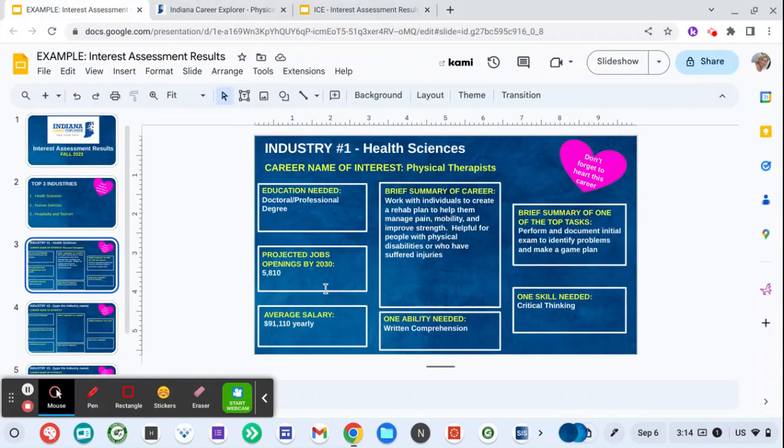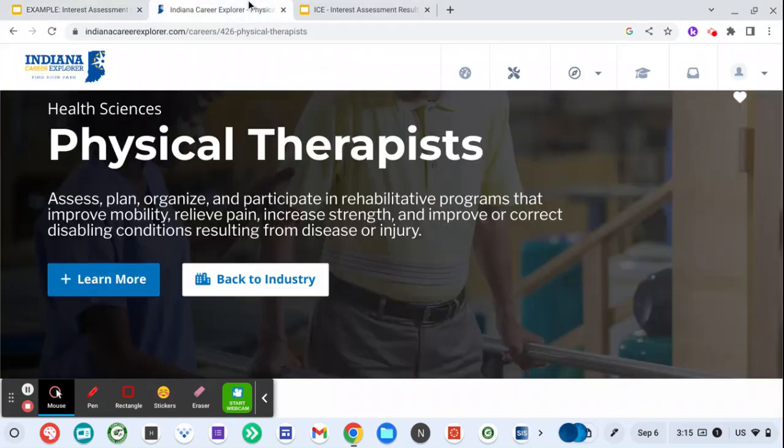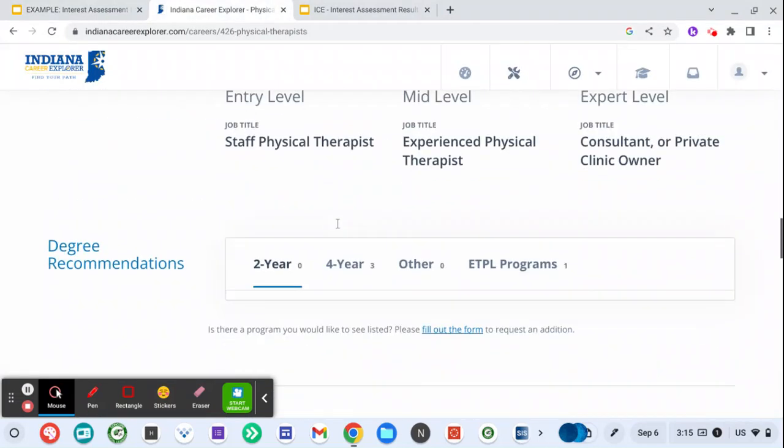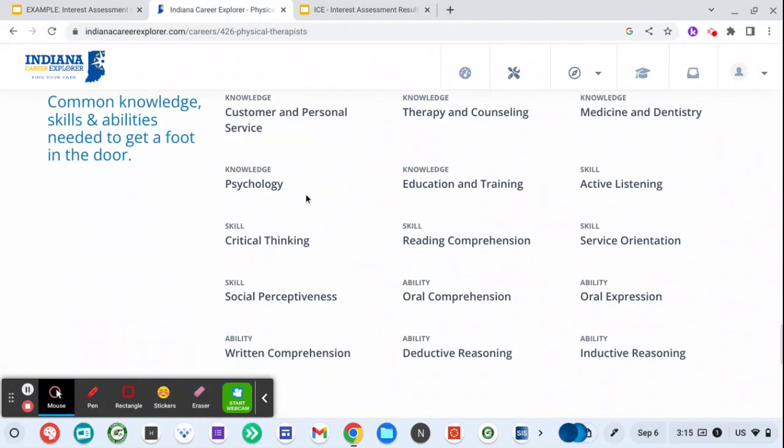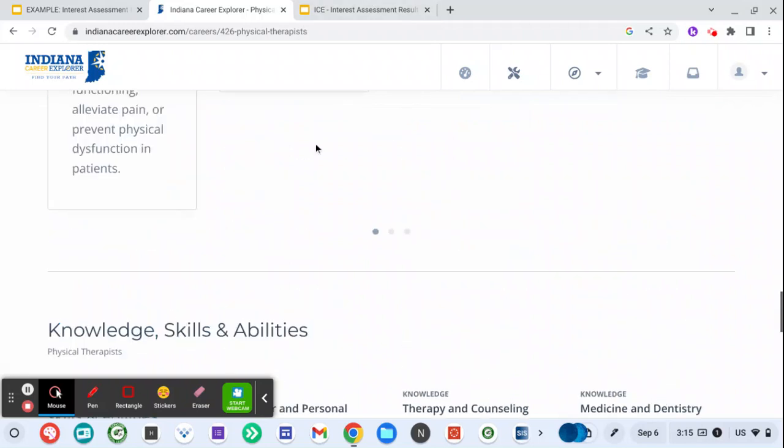Oops, sorry about that. One ability that's needed, one skill that is needed. If I come back here and I scroll down, the skills, there's tons of skills. I just chose one. I put a critical thinking skill. And then one of the abilities I put was written comprehension for the abilities. And then the last thing